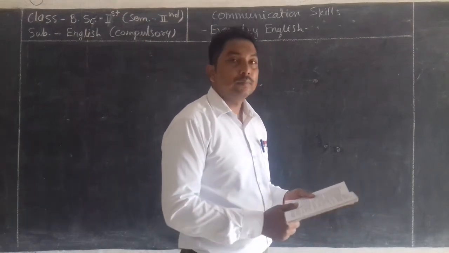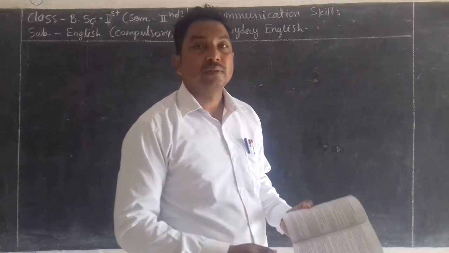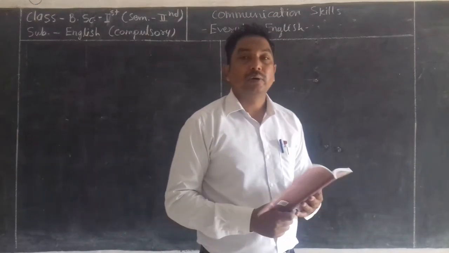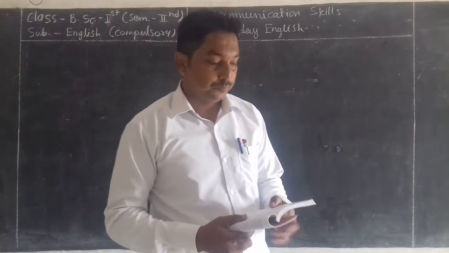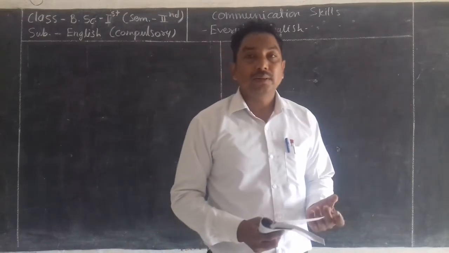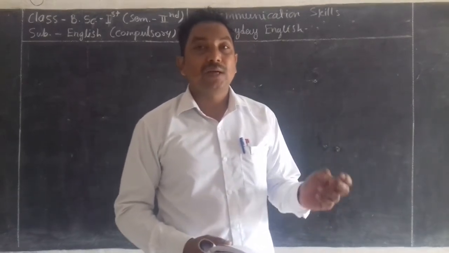Students, today we are going to start the second point of our everyday English. In the last part we have learned how we can talk about past events.